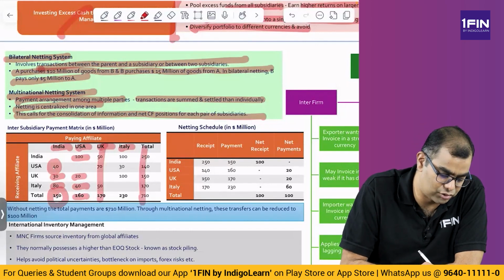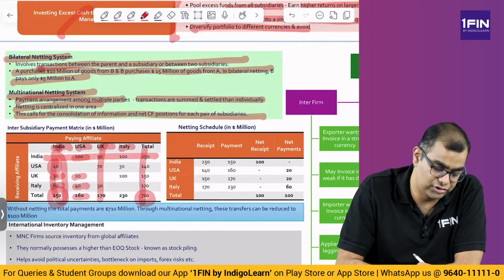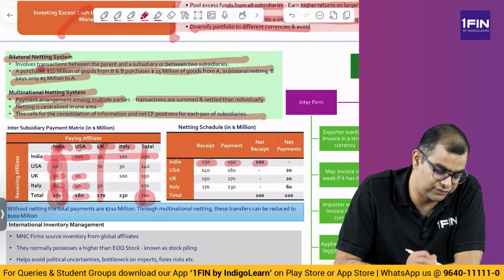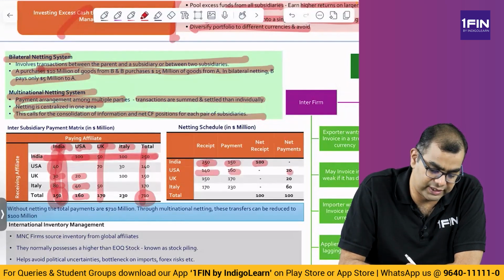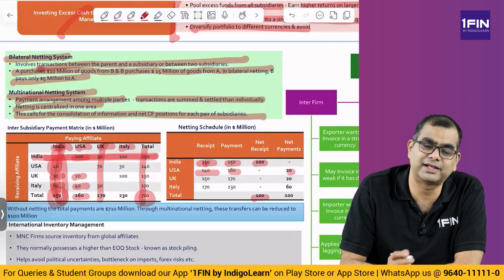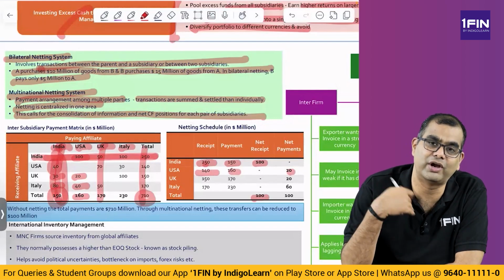What is the total value? Total value is 710. So you see, India has to receive 250, pay 150, so it has net receiving of 100. Like that, you do for every country. You see what is net payment, what net receipts, and all the net paying countries will pay to the net receiving country. That way you adjust off.